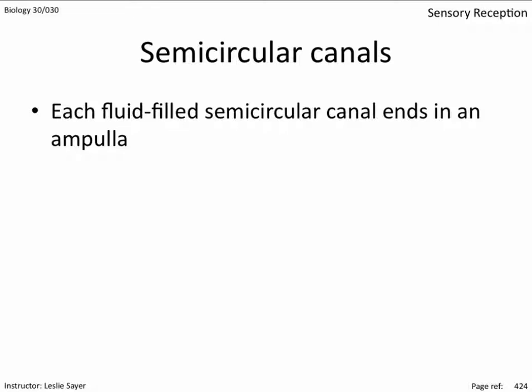Each fluid-filled semicircular canal ends in an ampulla. There are 3 canals orientated in each dimensional plane to detect rotational movement of the head and/or body. The ampulla is a bulge at the ends of each canal near the vestibule.